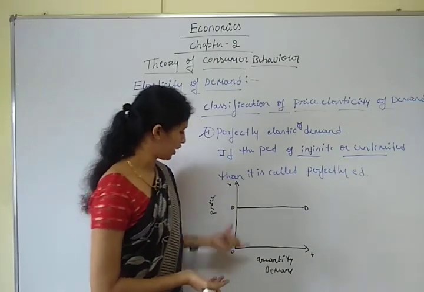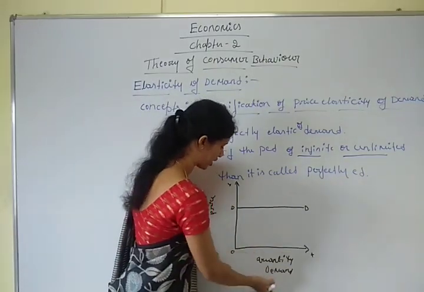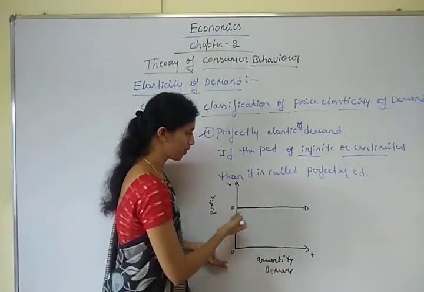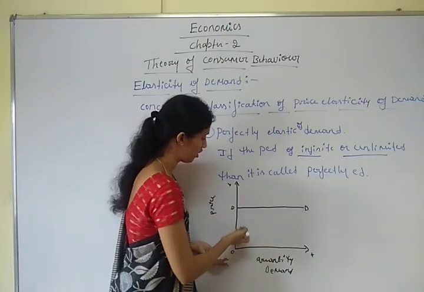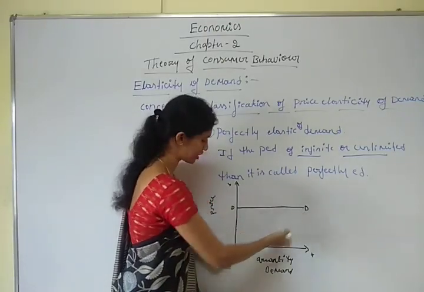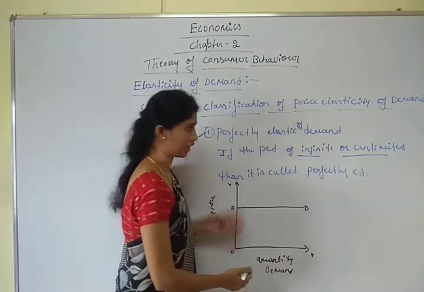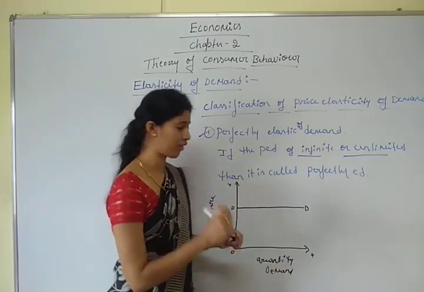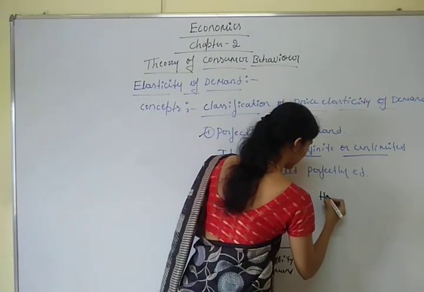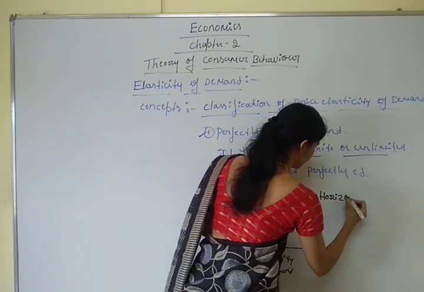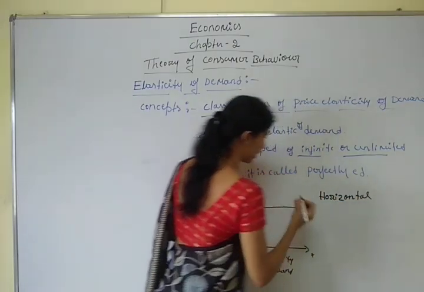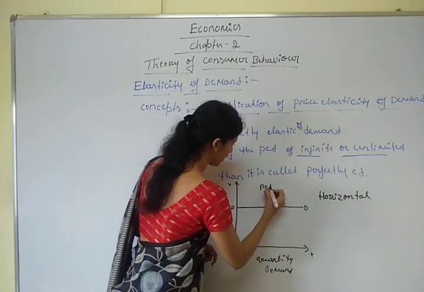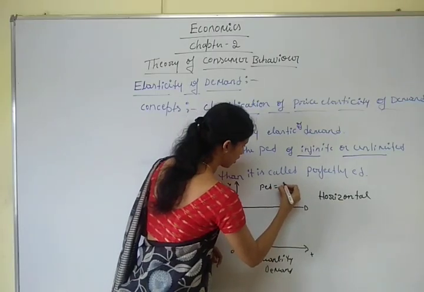Here in the diagram, OX represents quantity demanded and OY represents price. Here DD represents the demand curve. The DD demand curve is horizontal to the OX axis. In perfectly elastic demand, the demand curve is a horizontal curve.